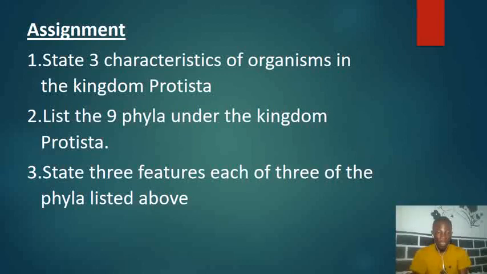So here are some few assignments for you to try. You have to do this and submit tomorrow by 12 noon. Number 1, state 3 characteristics of organisms in the kingdom Protista. Number 2, list all the 9 phyla under the kingdom Protista. Then the very last question is that you have to state 3 features each of 3 of the 9 phyla you have listed above. So just take 3 of the phyla and then give me 3 characteristics each of these 3 phyla.